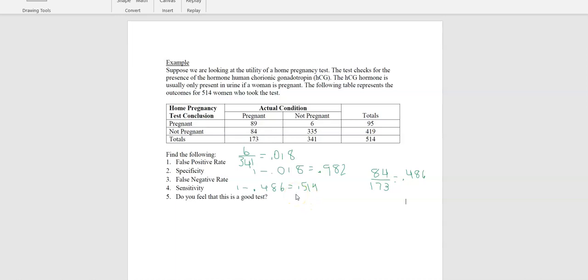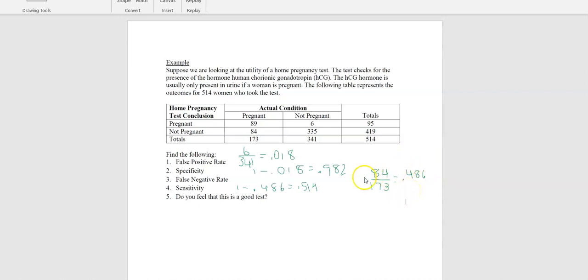So this really depends upon how you think about this. Whether or not you think getting a false negative rate of 48%, well, that's pretty high. You may think that you're not pregnant, and you may go out and do all kinds of exercises you shouldn't do. So you may say, okay, that doesn't seem like a good test because I may be putting the child in danger when in fact I'm pregnant, and it told me that I was not pregnant. So you might think it's a bad test because of that.